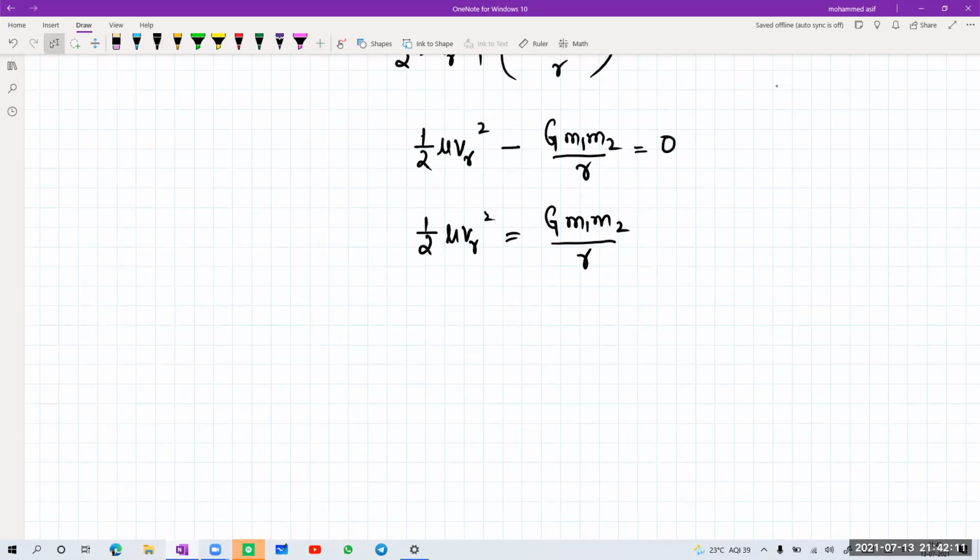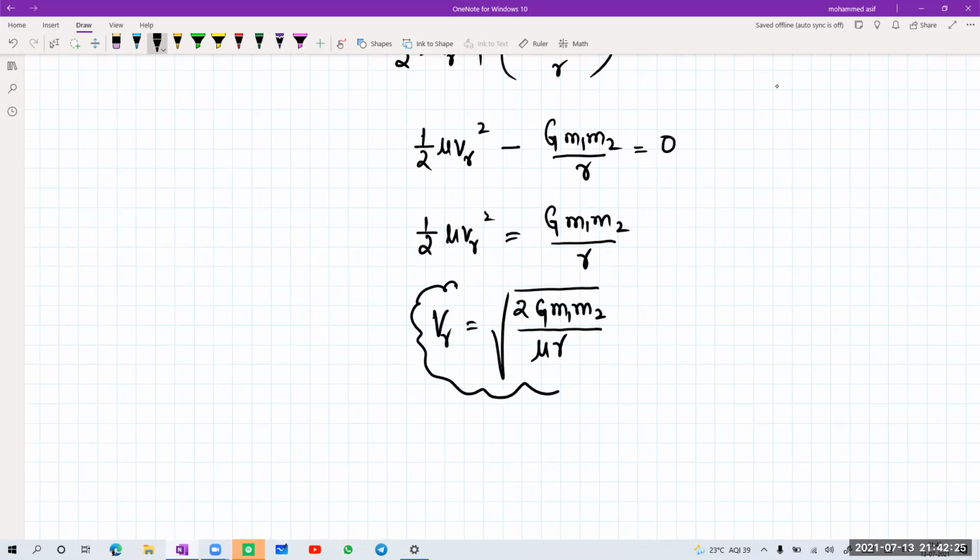Mu is getting cancelled. So I can write here, V relative is equal to under root of 2G M1 M2 by mu R. So what is the mu value? Mu is equal to how much for me? M1 into M2 divided by M1 plus M2. Is it clear?